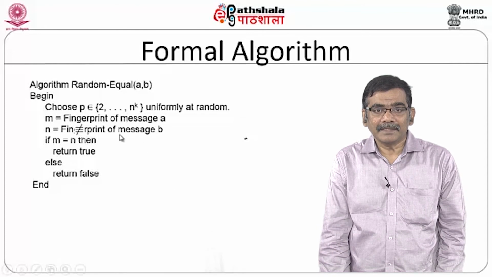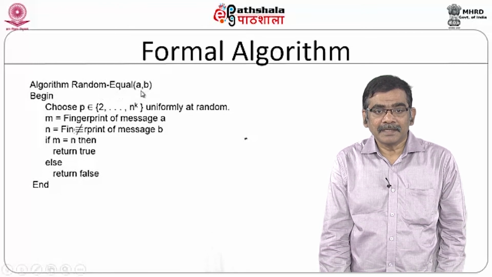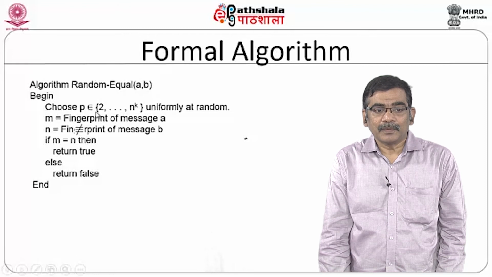So, now you can see the formal algorithm. It is algorithm random equal, and you can see that I am taking the messages A and B. P is selected from 2 to n power k.